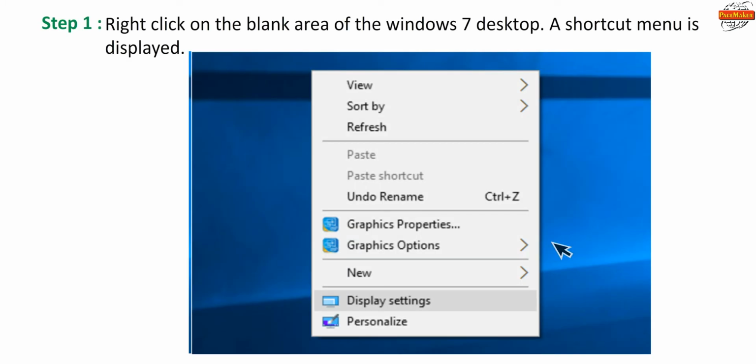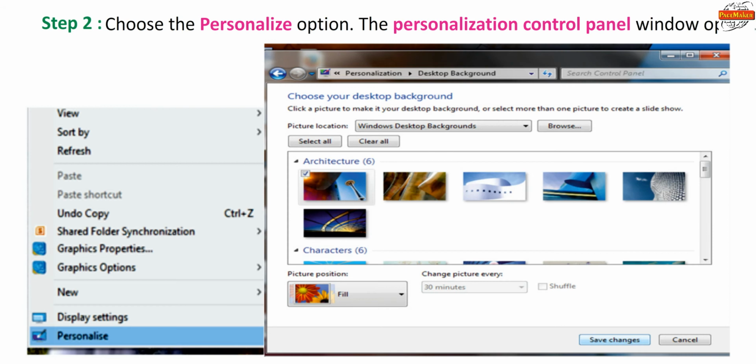Step 1. Right-click on the blank area of the Windows 7 desktop. A shortcut menu is displayed. Step 2. Choose the Personalize option.